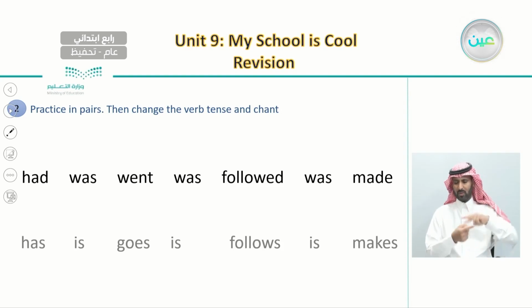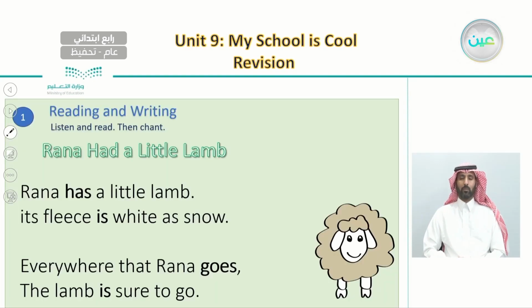Now, let's read it again, but this time with changing these verbs. So here we will have the chant, the same chant, but with verbs, as you can see, in the present, not in the past. So I'm going to read it and I would like you to listen and also to follow with me. So the first part, Rana has a little lamb. Its fleece is white as snow. Everywhere that Rana goes, the lamb is sure to go.